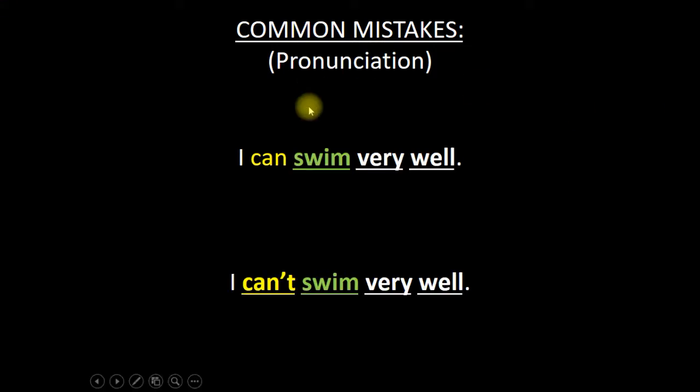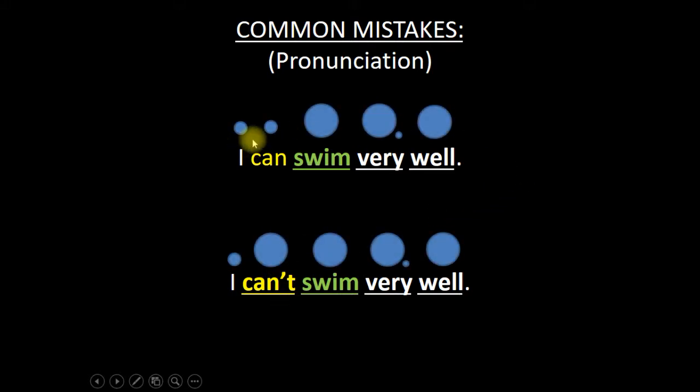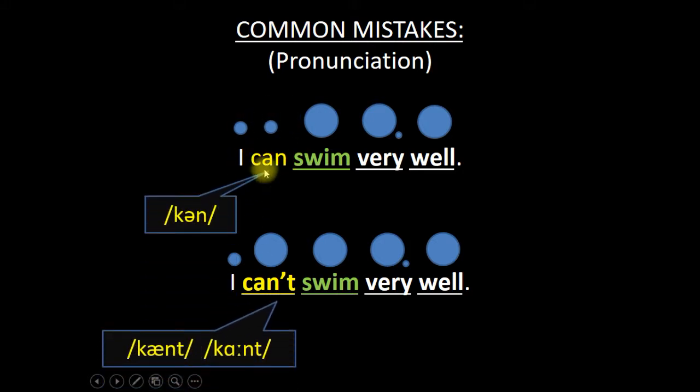So when we use modal verbs in the positive, we don't usually stress them. But when modal verbs are negative, we do stress them. So for this example, we would say, I can swim very well. Whereas negative, we'd say, I can't swim very well. Notice the difference. We have here, can. I can swim very well.